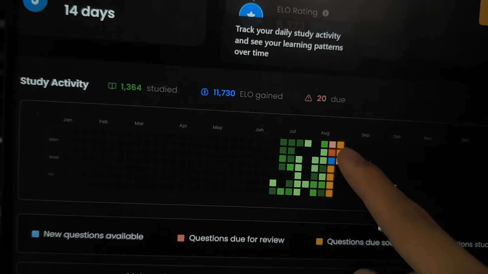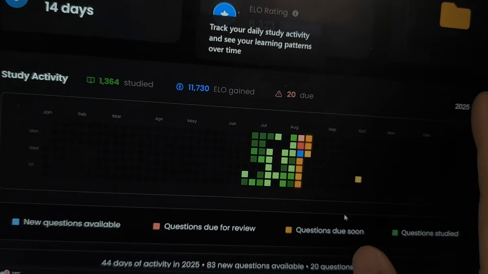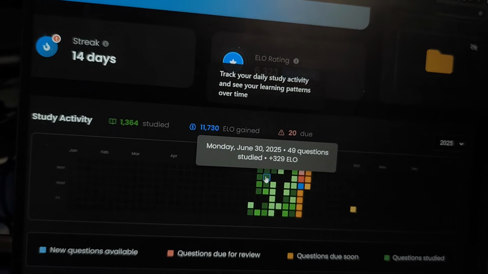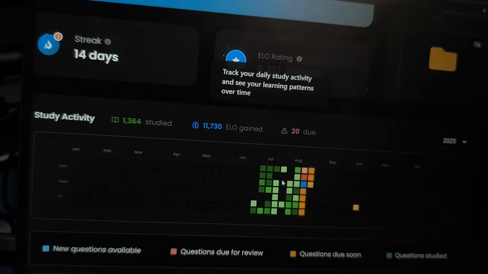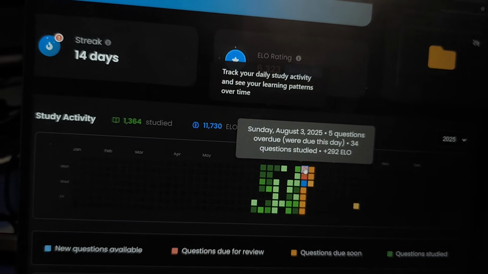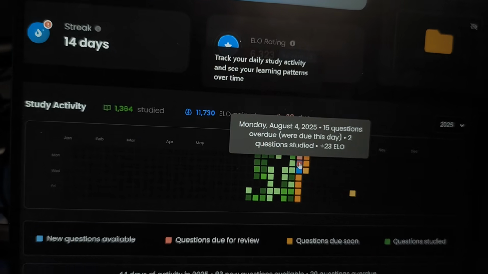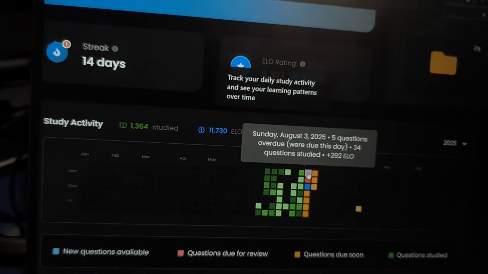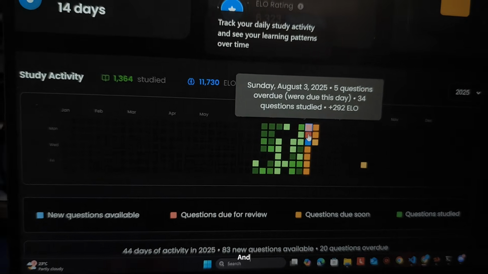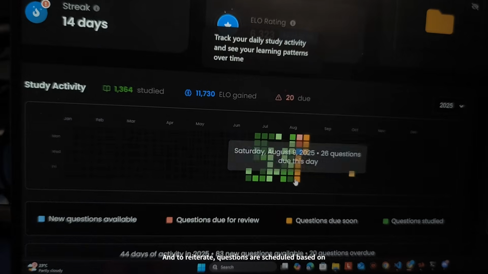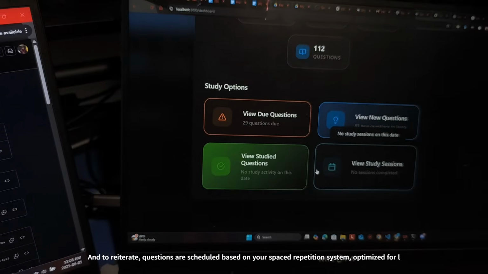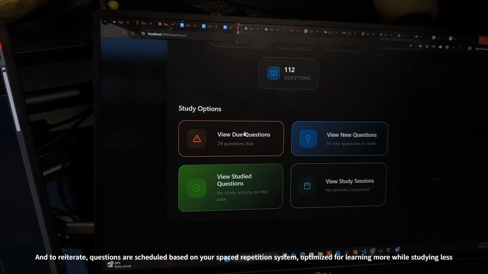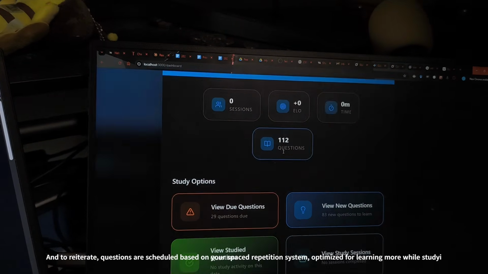If you're familiar with GitHub, this might look familiar. If you're familiar with Anki, this might look familiar. But the green is how many questions that you've studied on that day, and the blue is the current date. Anything red are questions that were due previously that I didn't study because I was not being on time. Orange are future questions that are scheduled, and if you really want, you can click on any of these and it will tell you what questions are due. So if I click this, it'll show me all the questions that are due on this date.